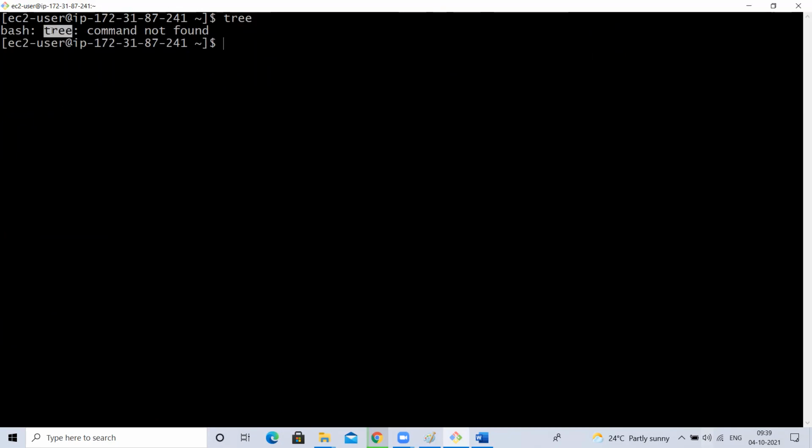But tree is not a command, it is showing command not found. Tree is a Linux command, but it is not there. So this is like an external command, meaning it does not come by default with your Linux. Then I can use the yum command to install it: yum install tree. This is available in the default package of Linux, so I can install.